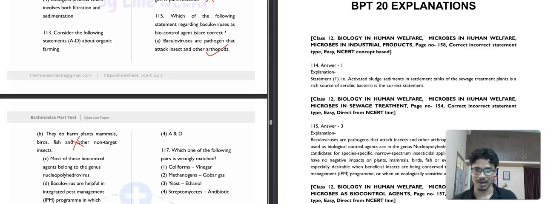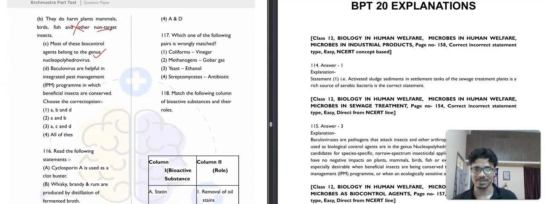Okay, so they don't harm the non-target insects. Then most of these biocontrol agents belong to the genus Nucleopolyhedrovirus. It is correct. Okay, baculoviruses basically are in the genus Nucleopolyhedrovirus. Then baculoviruses are helpful in integrated pest management, IPM, programs in which beneficial insects are conserved. Correct. So the correct statements will be A, C, D. The third option will be our correct answer.